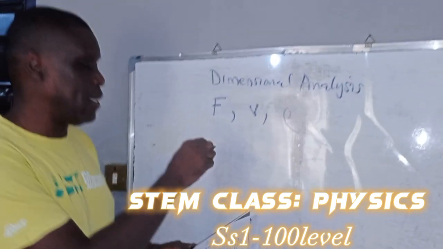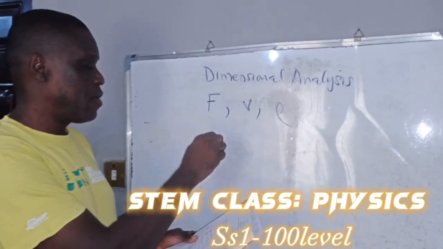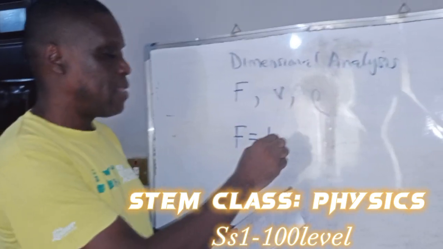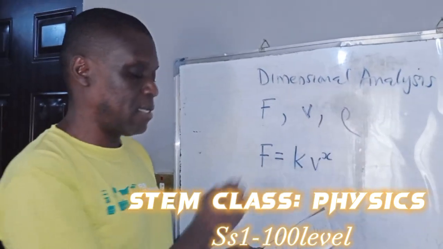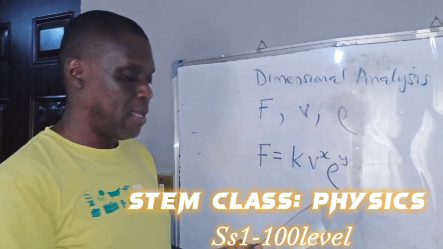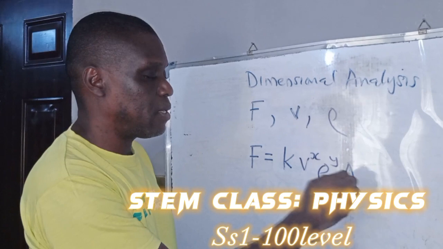So we are given an equation. Look at the equation. We said F equals K, there's a K there, v raised to the power x, density raised to the power y, and area raised to the power z.